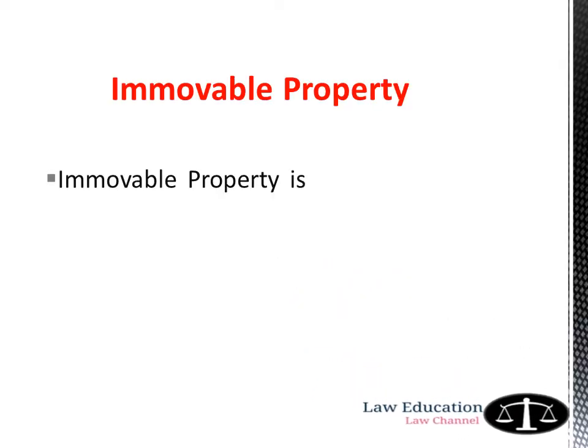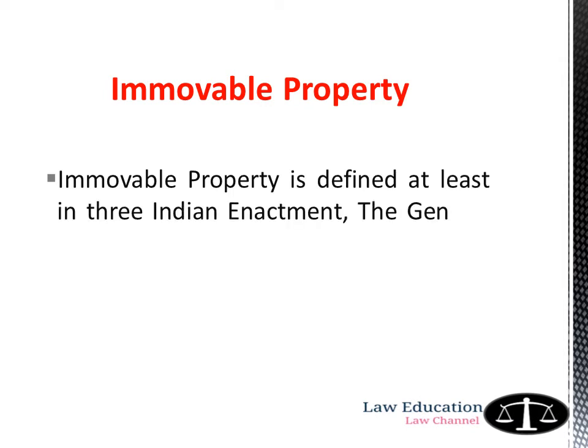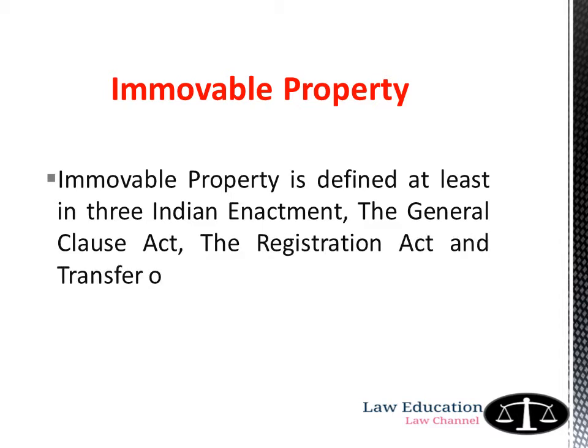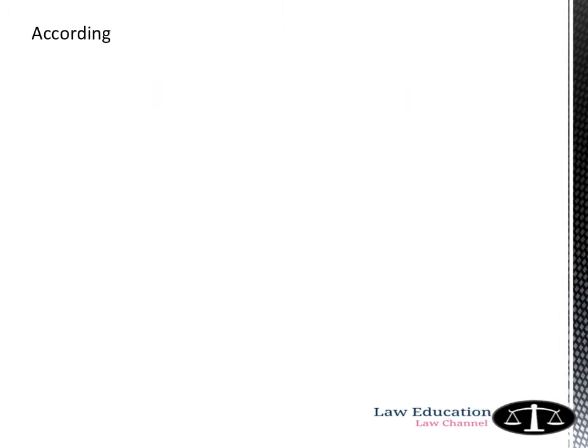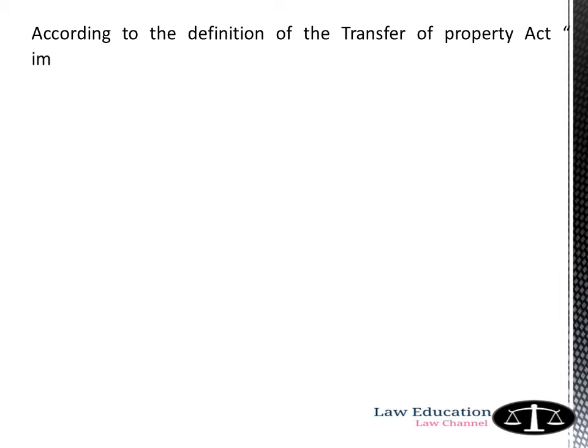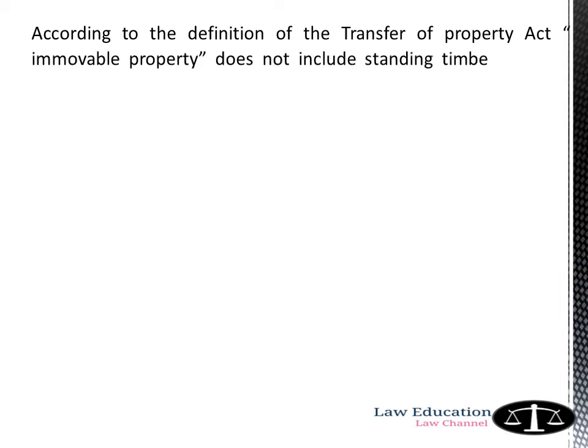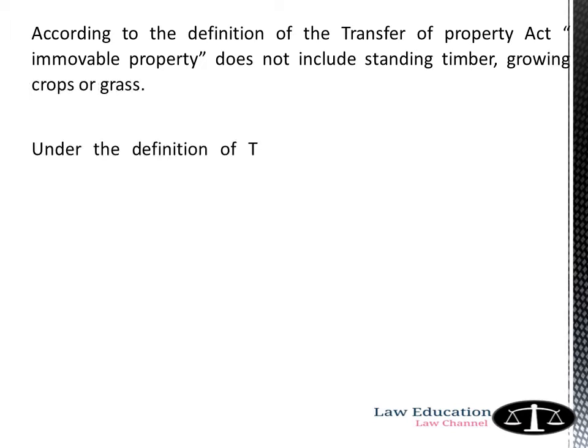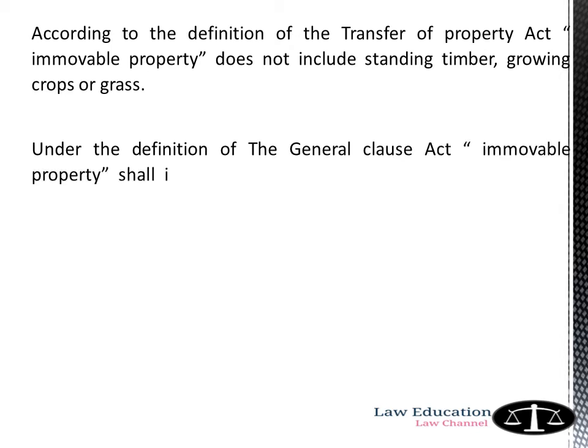Immovable property. Immovable property is defined at least in 3 Indian enactments: the General Clauses Act, the Registration Act, and the Transfer of Property Act. According to the definition of the Transfer of Property Act, immovable property does not include standing timber, growing crop, or grass. Under the definition of the General Clauses Act, immovable property shall include land, benefit to arise out of land, and things attached to the earth.